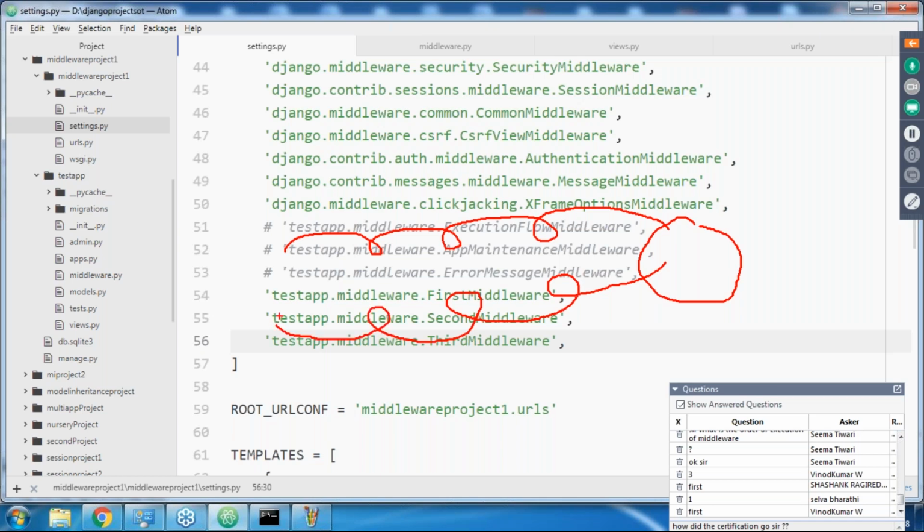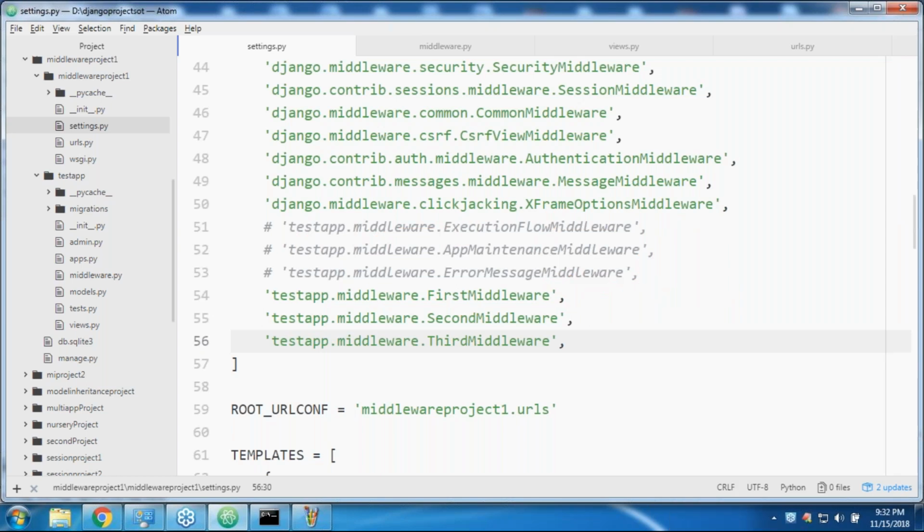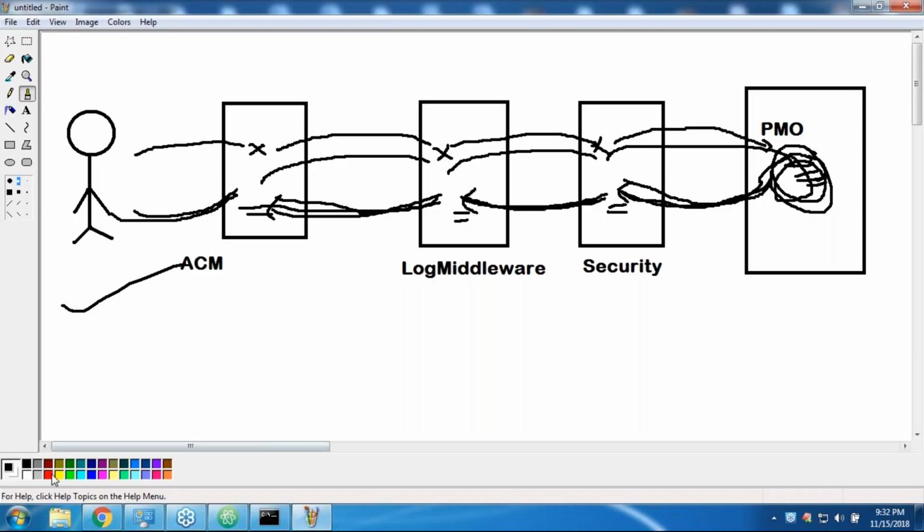Are you in a position to understand? So pre-processing first middleware, pre-processing second middleware, pre-processing third middleware. Assume this is the first middleware, this is the first, second, third, like this. So pre-processing first, second, third middleware, and then the application. Once the view function is executed, post-processing third middleware, post-processing second middleware, post-processing first middleware. So while coming back, the middlewares get executed in reverse order.